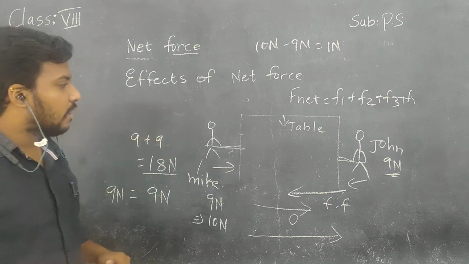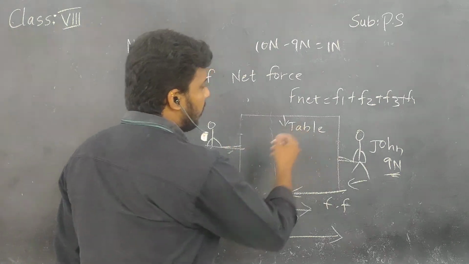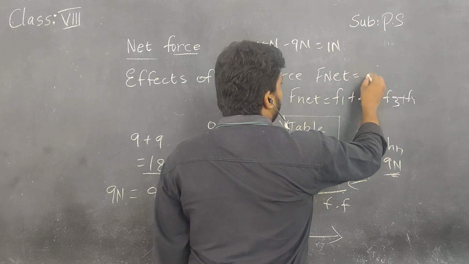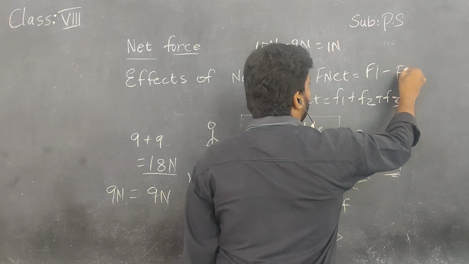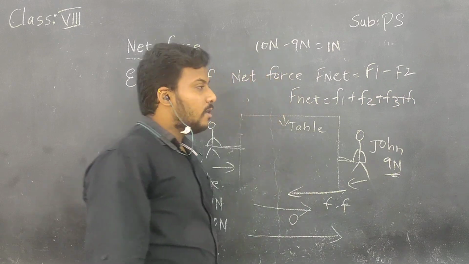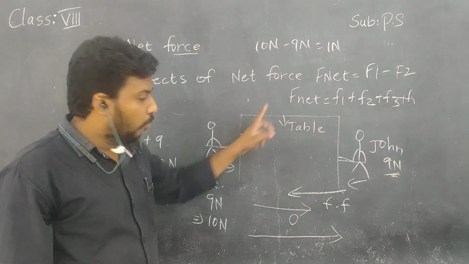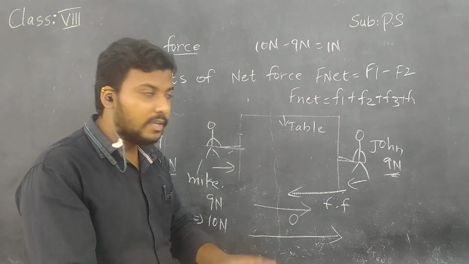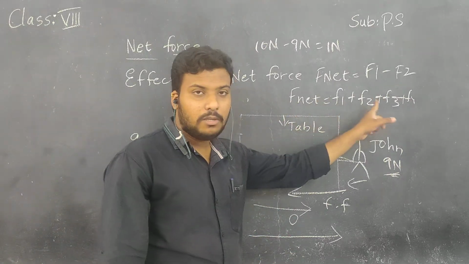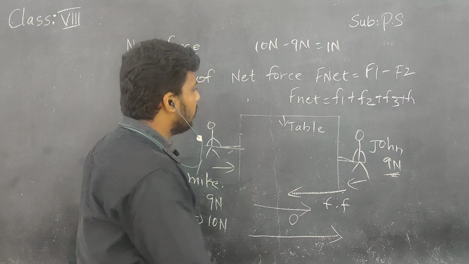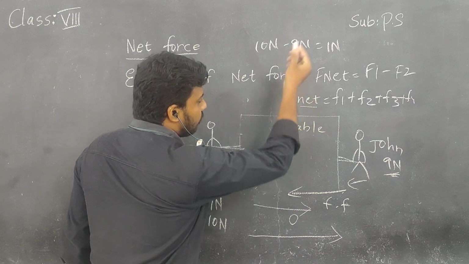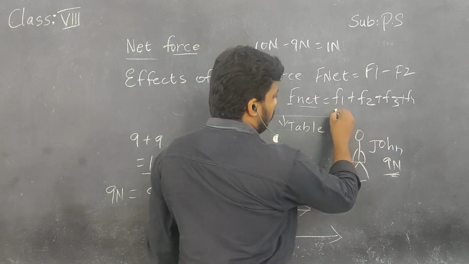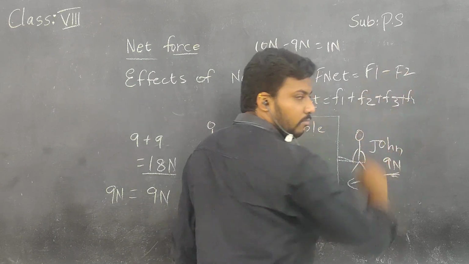Okay, in this concept, if you want to find the net force, I am writing here, F net equals F1 minus F2, children. In the first case, both John and Mike are applying the force in the same direction. In that case, we have to use the formula F net, net force, equals F1 plus F2, John and Mike's forces added.